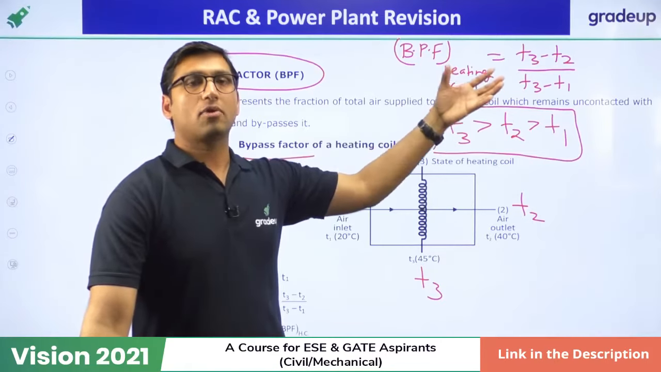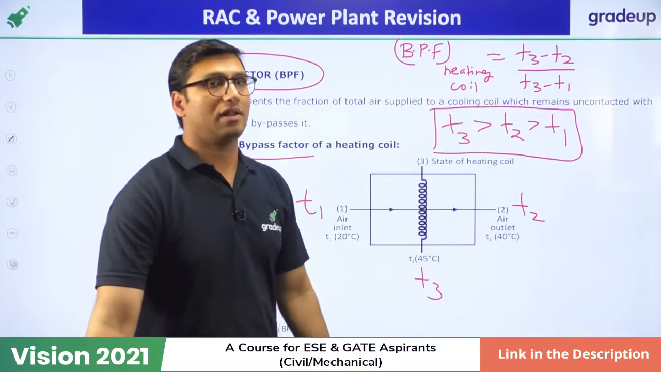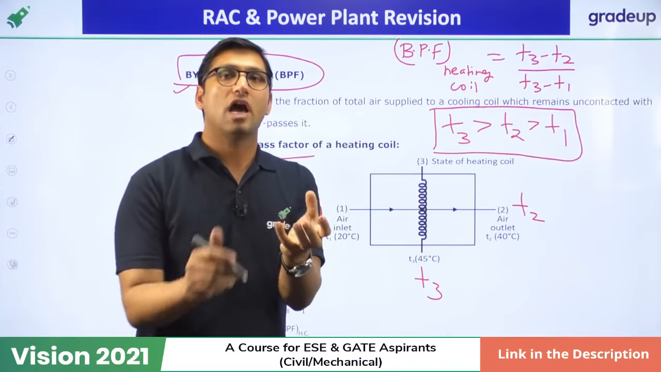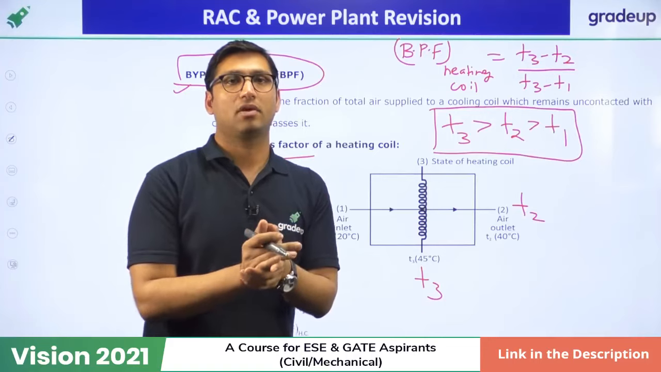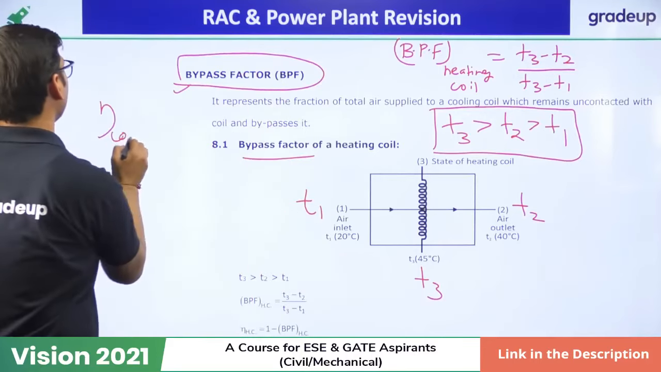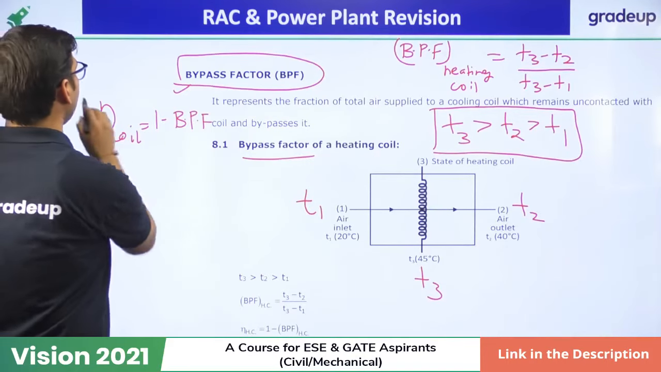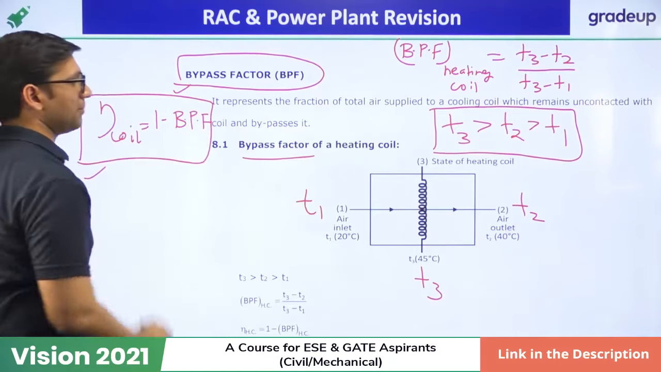And there is also a term called efficiency of the coil. If you have to find how efficient the coil is, the efficiency of the coil is equal to 1 minus bypass factor. That is the formula for the efficiency of the coil: 1 minus bypass factor.